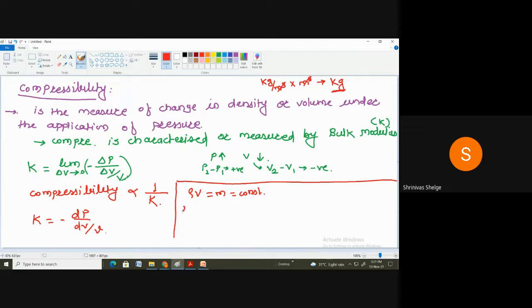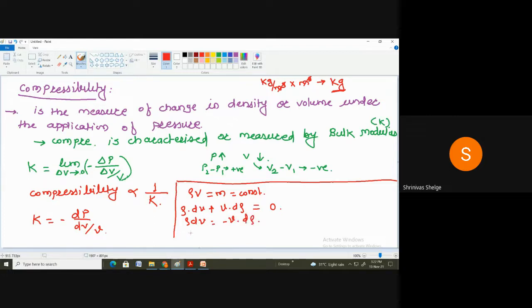Rho into dV plus V into d rho equals 0, because m is constant. Correct? Yes. So now I can write this as rho dV equals minus V d rho.